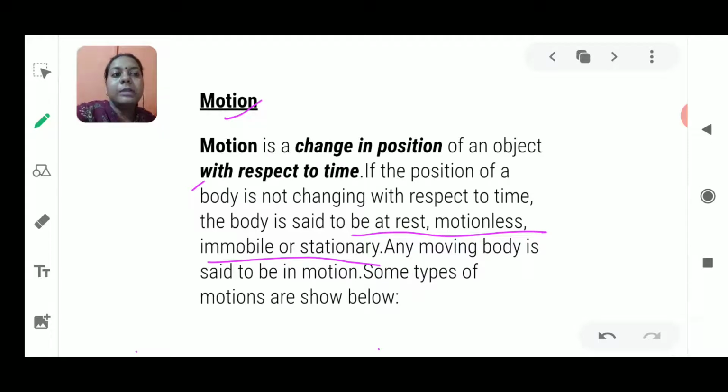Fine. Now any body which is in moving position is always said to be in motion, whether it is slow, fast, or very fast. We are going to calculate this afterwards when I tell you the formulas and how to calculate it. So this is the concept of motion, where you could see that the object is in movement and it is changing its position with respect to time. Okay, so now there are different types of motion which are to be discussed.